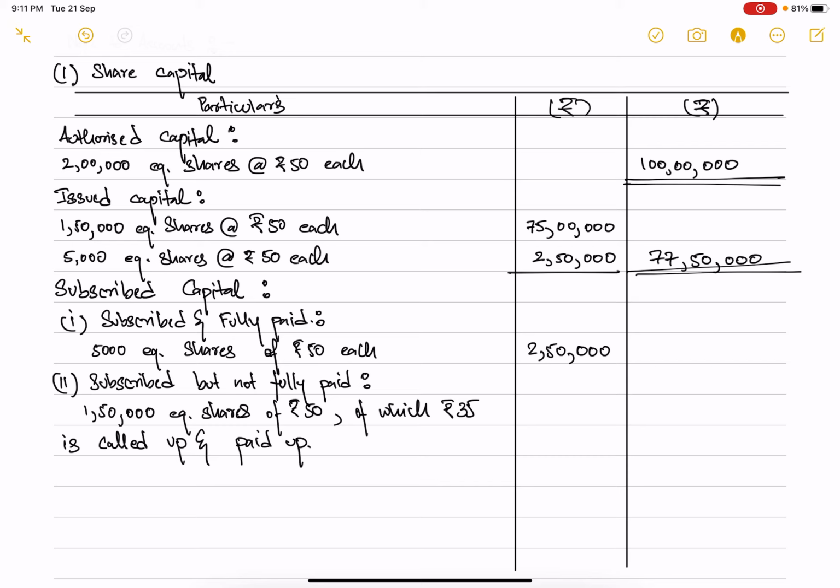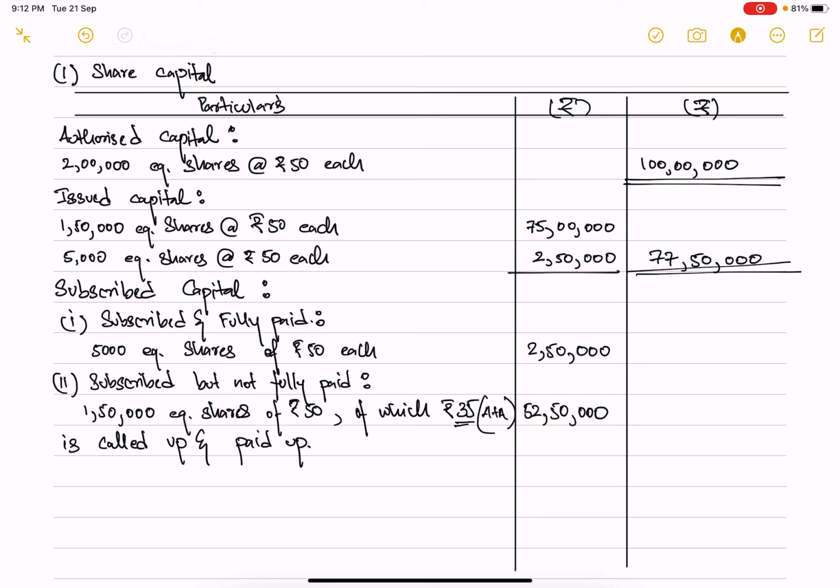Called up basically means that the company has asked the investors to give that money, and paid up means that the investors have paid whatever the calls have been made. So application was called and allotment was called, that is 15 rupees and 20 rupees. So that is your total of 35 rupees, application plus allotment. So this will amount to rupees 52 lakhs and 50,000.